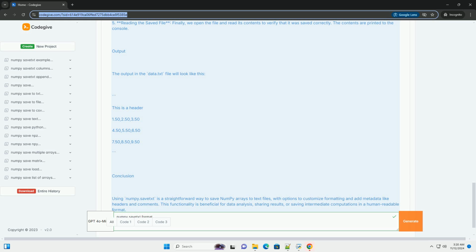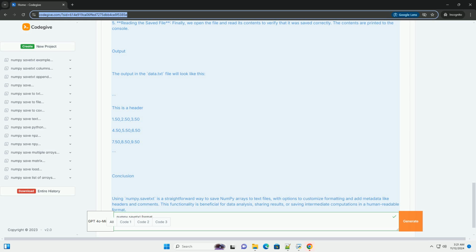Delimiter: the string used to separate values. The default is a space. Header: a string to be written at the top of the file. Footer: a string to be written at the bottom of the file. Comments: a string that will be prepended to the header and footer to indicate that these lines are comments. Encoding: the encoding to use for the output file. Useful for text files.